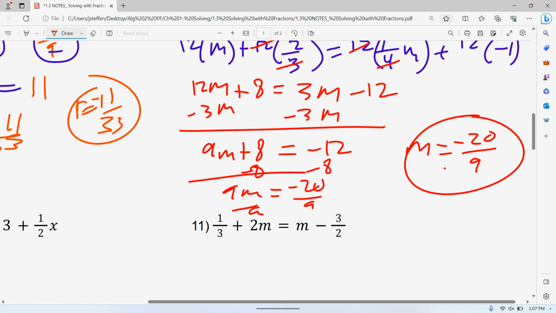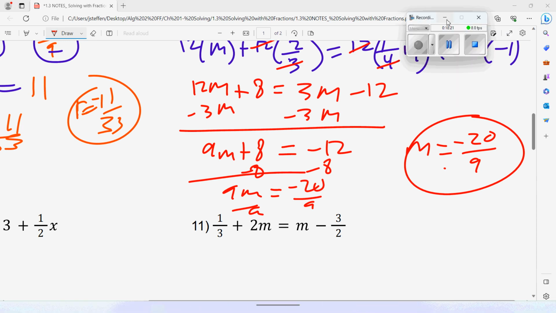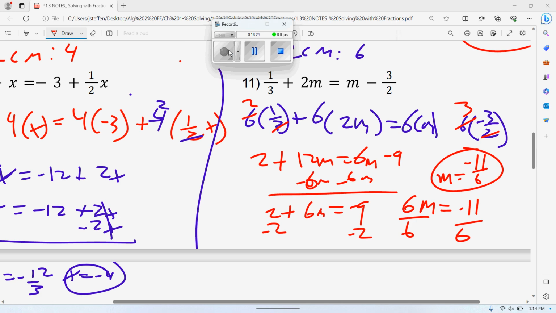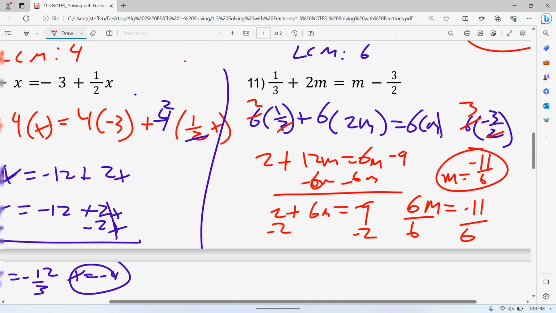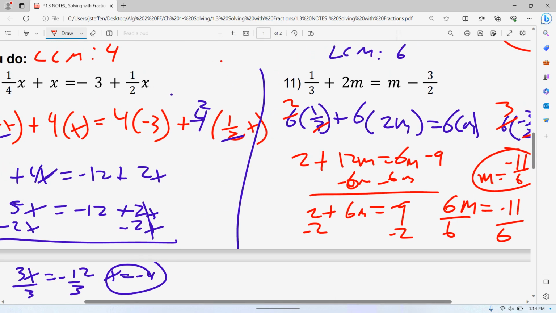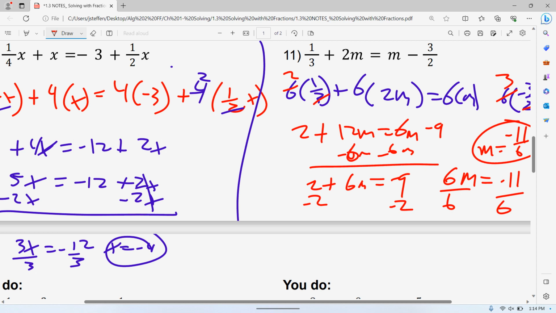Any questions on any of this before I have you guys do those next 2? All right. Do the next 2 on your own. I'll give you a little bit of time to finish up, and then I will put the answers up here. All right. This is your answer for number 10 and 11.